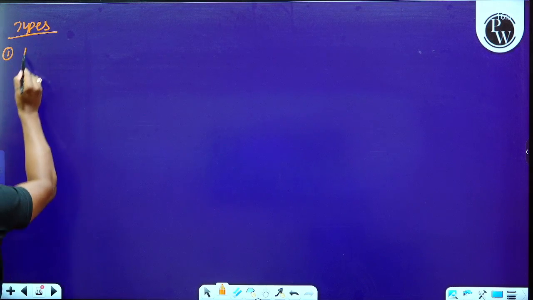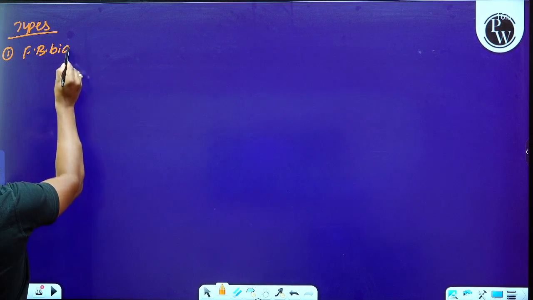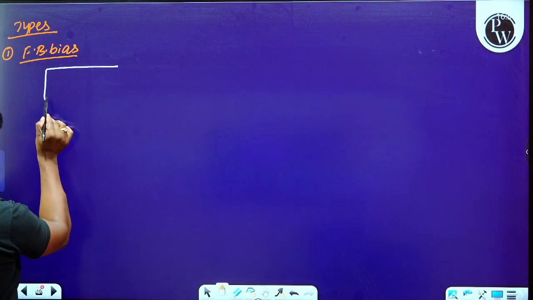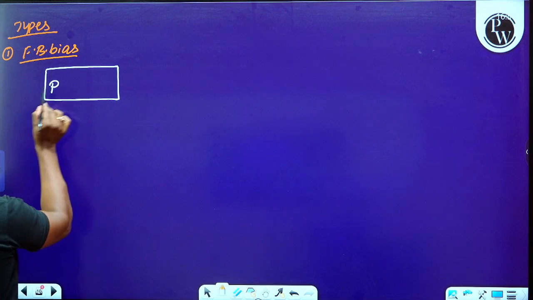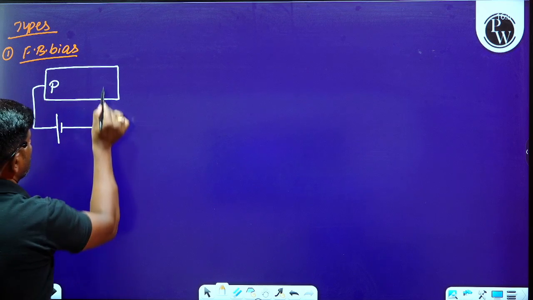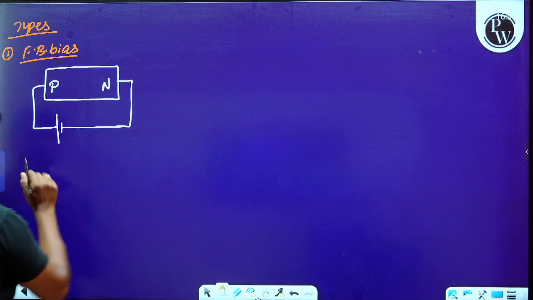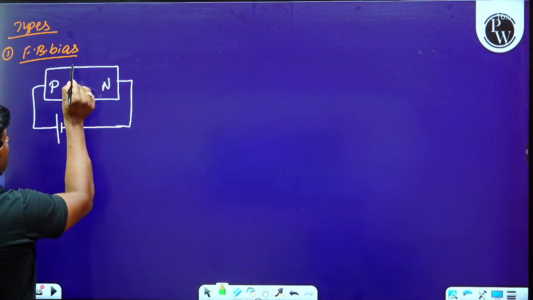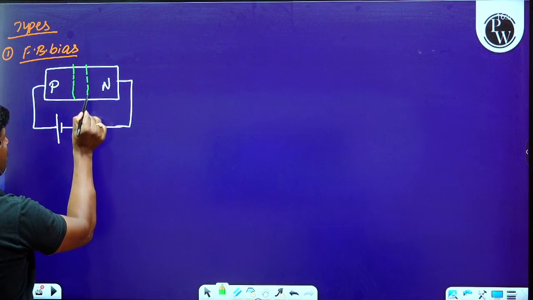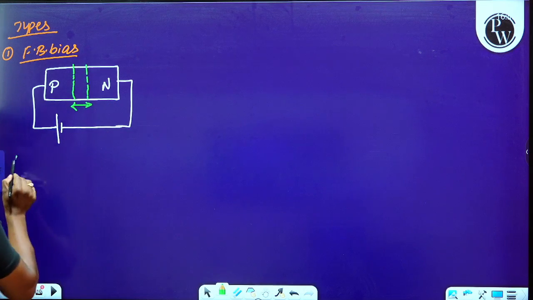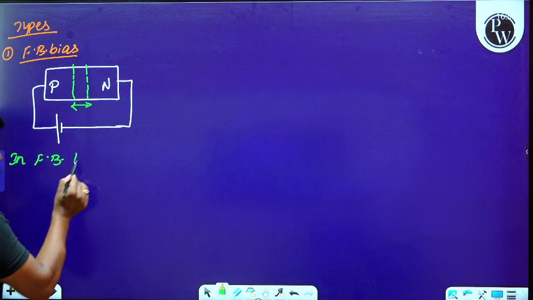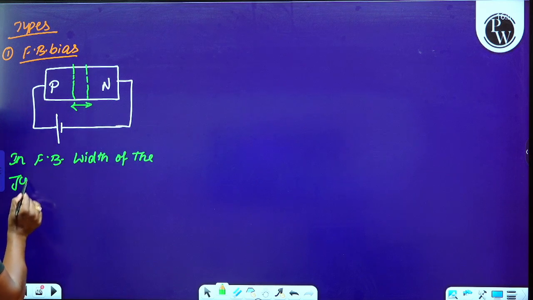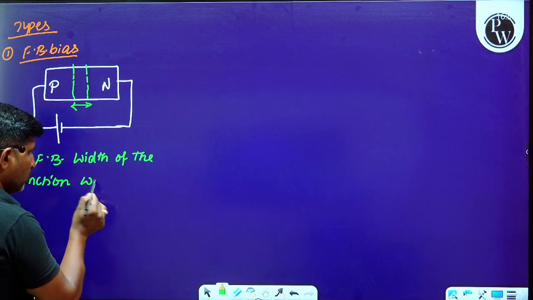First, we have to understand forward bias. How can you understand the meaning of forward bias? Please look at the board here. Whenever the p-type is connected to the positive terminal and the n-type is connected to the negative terminal, the diode is said to be forward biased. In forward bias, what are the points we have to understand? Observe this. In forward bias condition, the width of the junction will decrease.